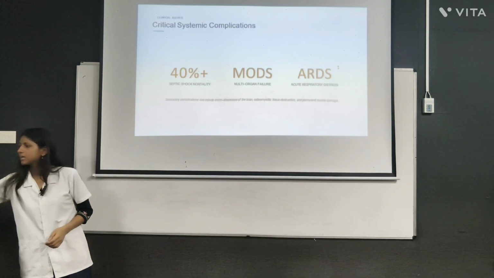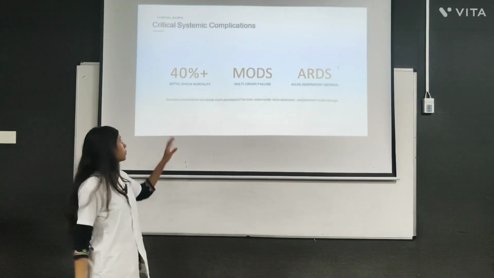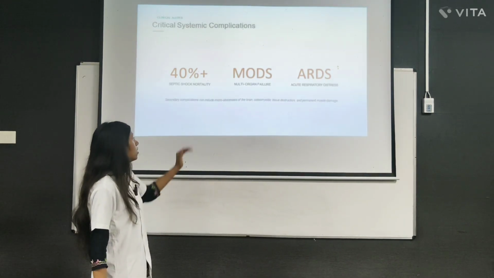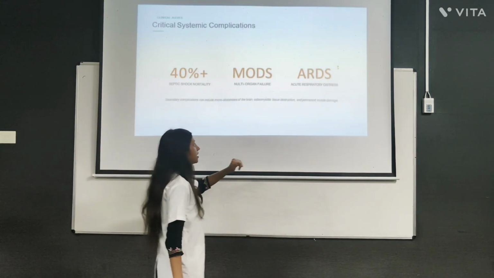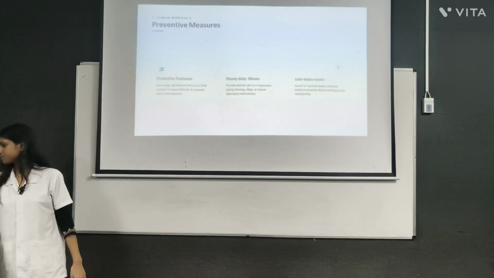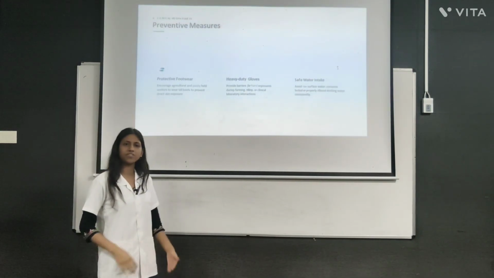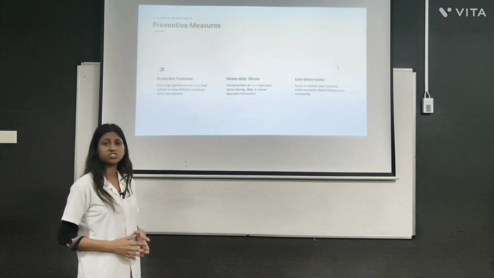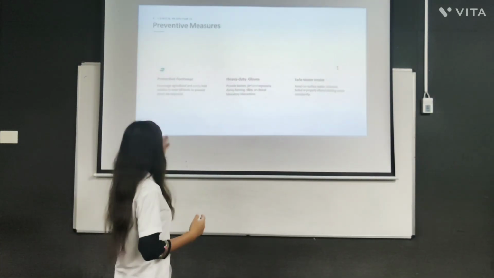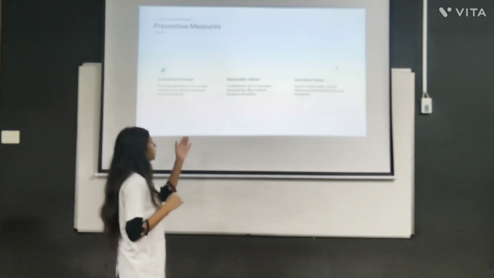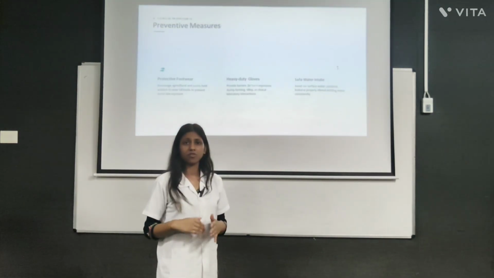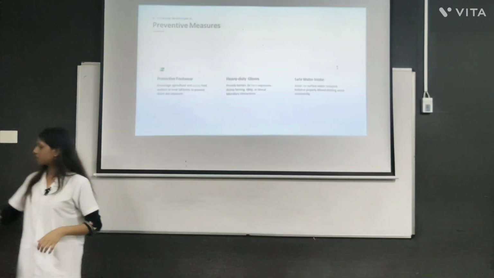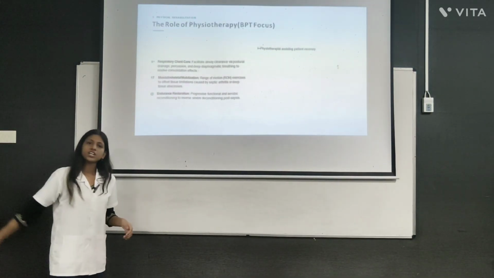Now, critical systemic complications. The mortality rate of this disease is 40% due to septic shock. It causes multi-organ failure and acute respiratory distress. Preventive measures: how we can prevent this disease. First, for the people working in agriculture or construction sites, we can tell them to wear protective footwear and heavy-duty gloves to provide a barrier for hand exposure, and to intake safe water, not contaminated water.